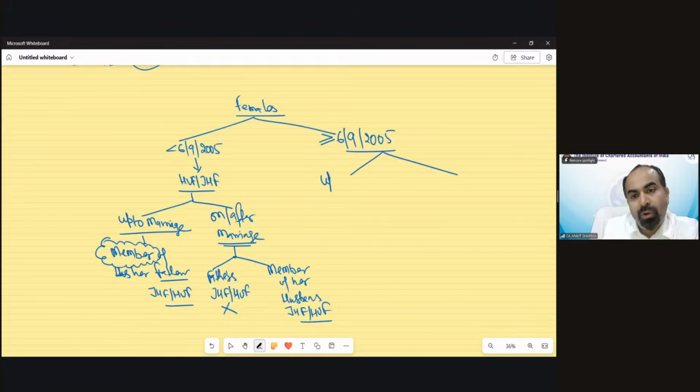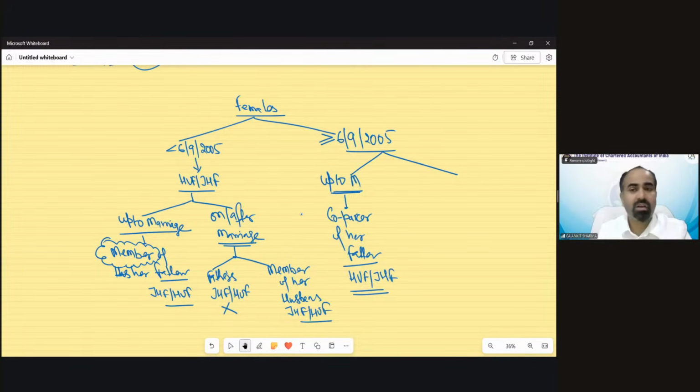You will see, up to marriage, now she is a co-parcener of her father's HUF or JHF. And on or after marriage, now she has two powers.